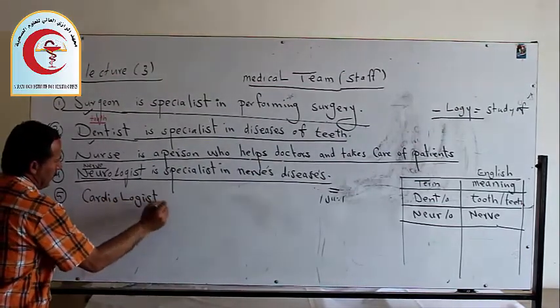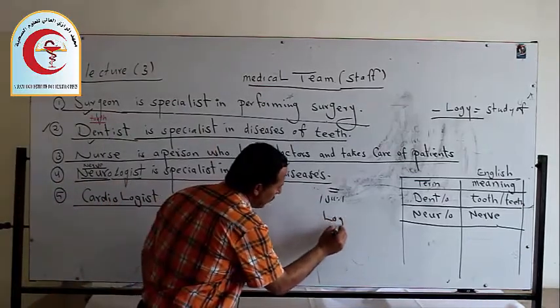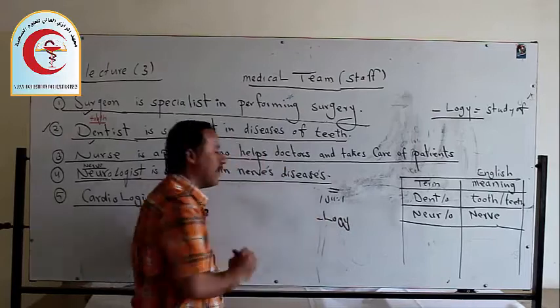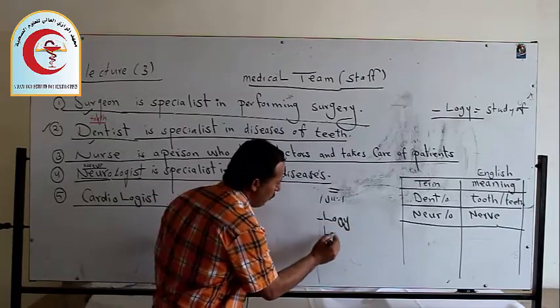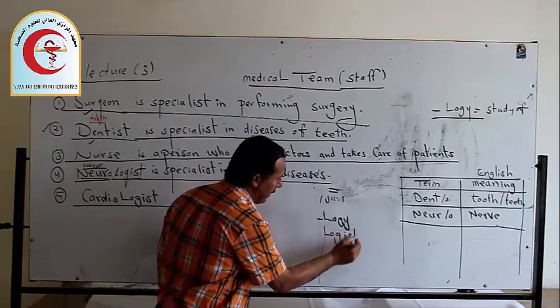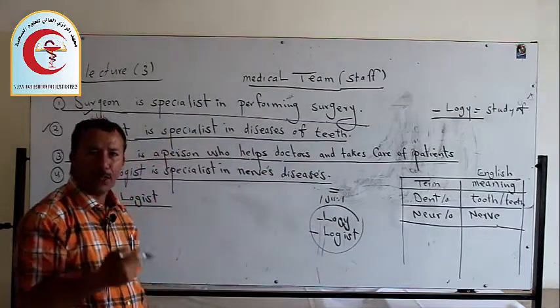Number 5 here we have cardiologist. As you see, it is different. Sometimes we change the word logi. Logi is a science or study, as a suffix, and we change the y to I and add s to change it to a specialist.